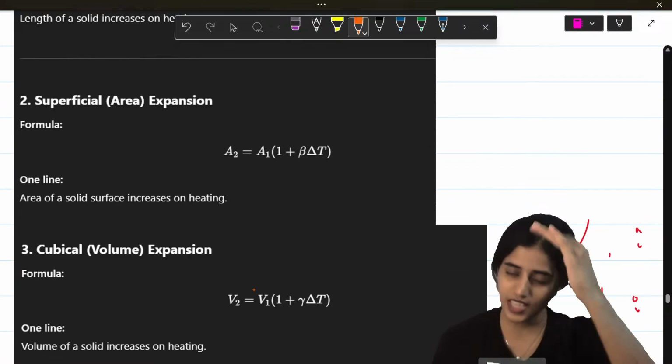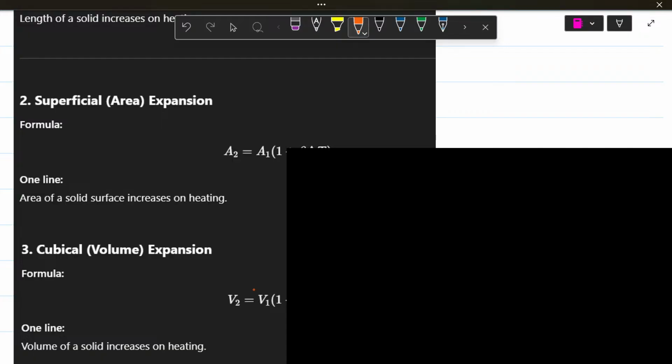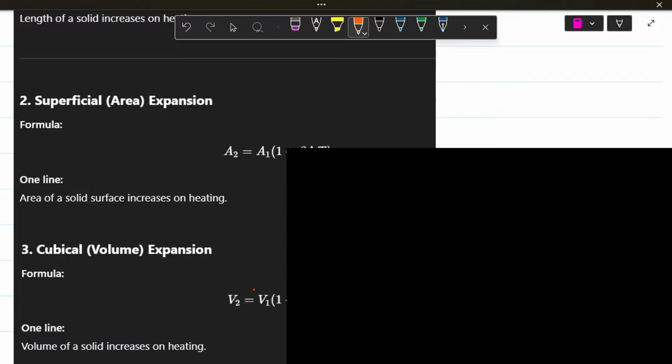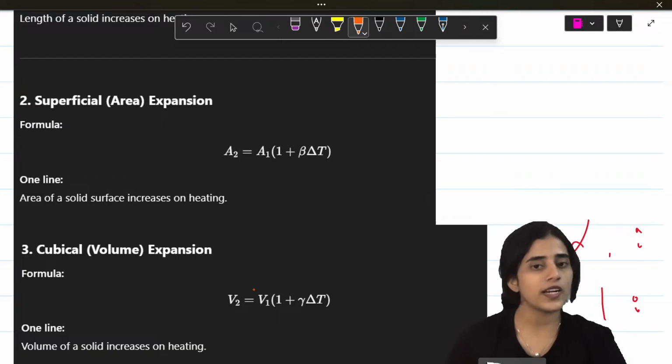Next is volume expansion. So again, I heat something, but the whole volume increases when I heat it. In that case, what will the formula be? It will be V2 equals V1 (1 + gamma delta theta).